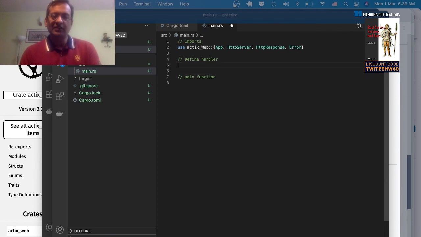Let's start with the handler. What a handler does is when there's an incoming HTTP request, a handler processes that request and sends back an HTTP response. And because we're using an async runtime, the functions have to be annotated with the async keyword. You say async function. We're going to write a simple hello or a health check handler.